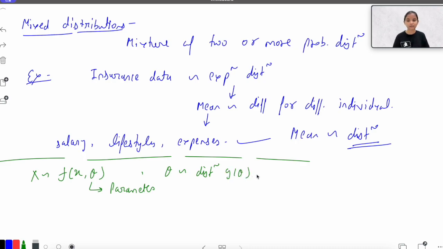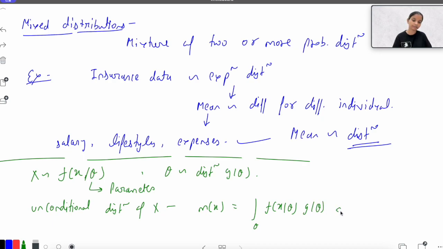In this case, if I want to find the unconditional distribution of x, that would be m of x, equal to the integration over theta of f of x given theta times g of theta d theta.